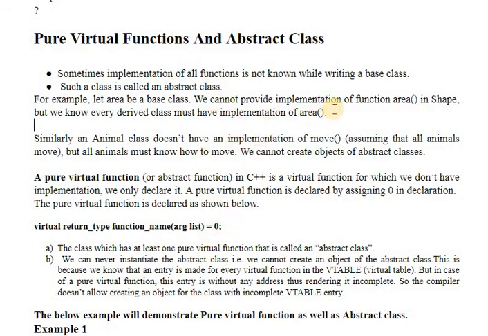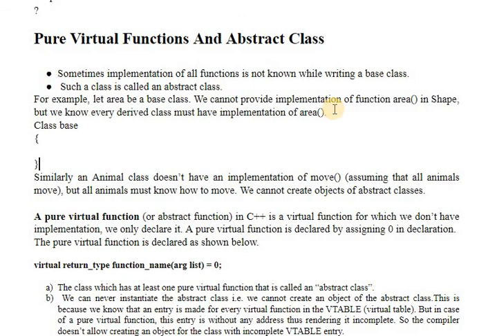So I was declaring that I have a class as base. Here in the base class we can have virtual, then the return type, then the function name area. Yes, this is the abstract class. In this case, base became an abstract class, and it has one pure virtual function which we declared as 0. So a pure virtual function does not have a definition.